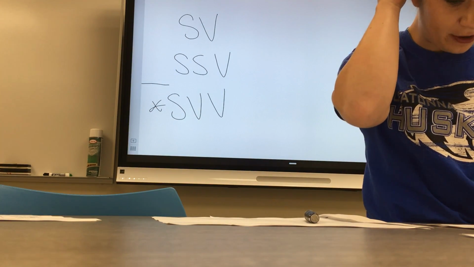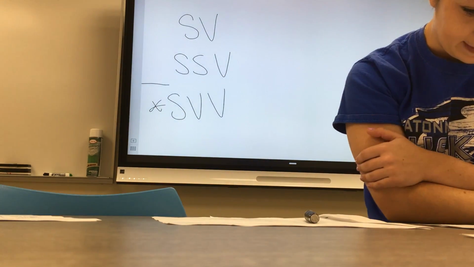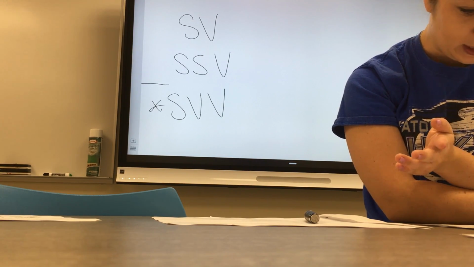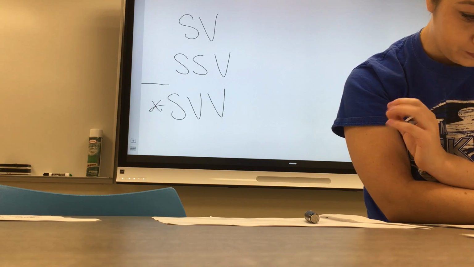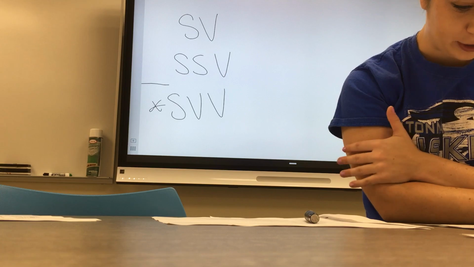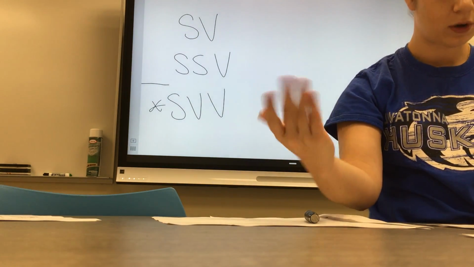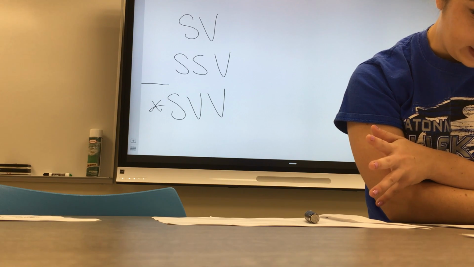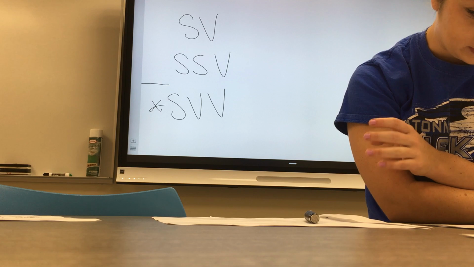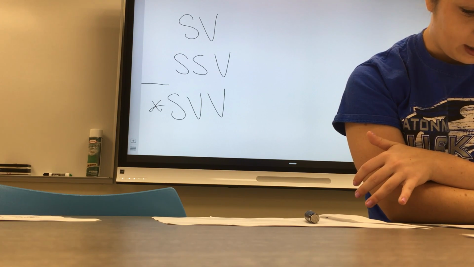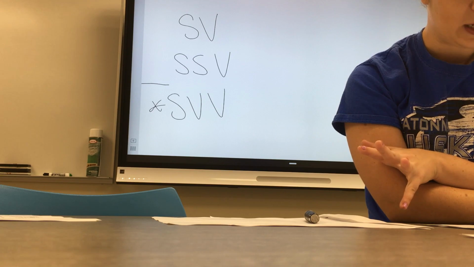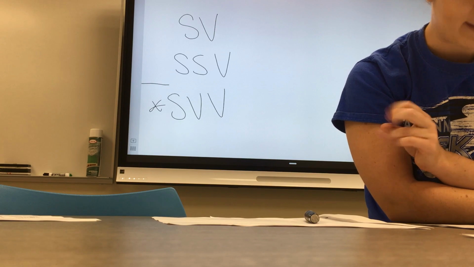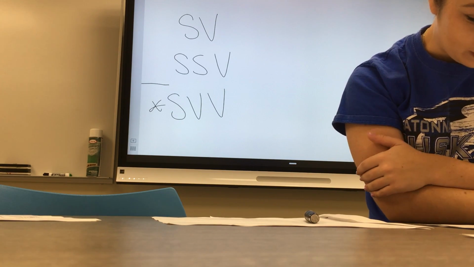All right, now you're ready to write your own simple sentences that match the 3 formulas. But we need to be careful. You're going to earn points for matching the formula exactly, for putting capital letters at the beginning and using end punctuation at the end, and making sure the sentence as a whole makes sense. We need to make sure that we're using the search through for each sentence and marking any imposters. Write a capital I for infinitives, a capital P for prepositions, a capital V for our verbs, and we might have 2, and a capital S for subject. And remember, there might be 2 subjects as well.